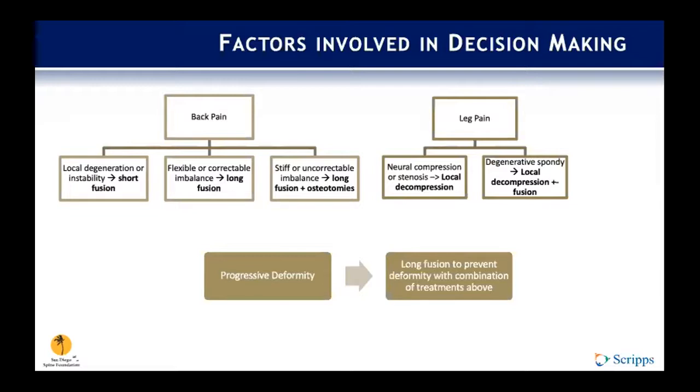If there's primarily leg pain with evidence of neural compression or stenosis, then a local decompression may be all that's needed. If there's degenerative spondylolisthesis, then local decompression with or without a fusion. And then, as I mentioned before, with a rapidly progressive deformity, you may consider using a long fusion to prevent deformity occurring at either the above or below levels. So I think in general, selecting the best treatment approach is complex and requires focusing on the main reason the patient is seeking treatment.